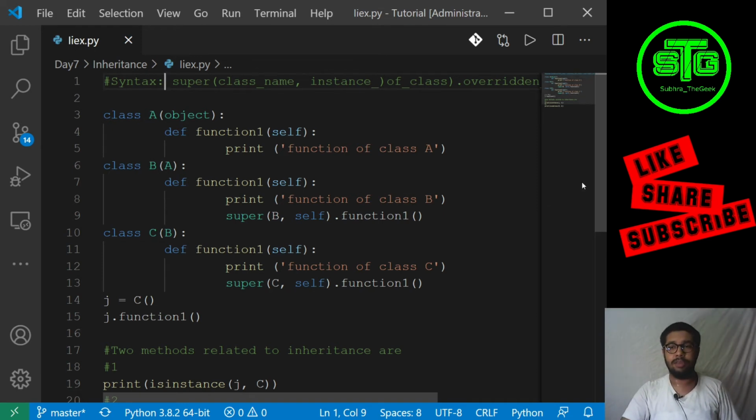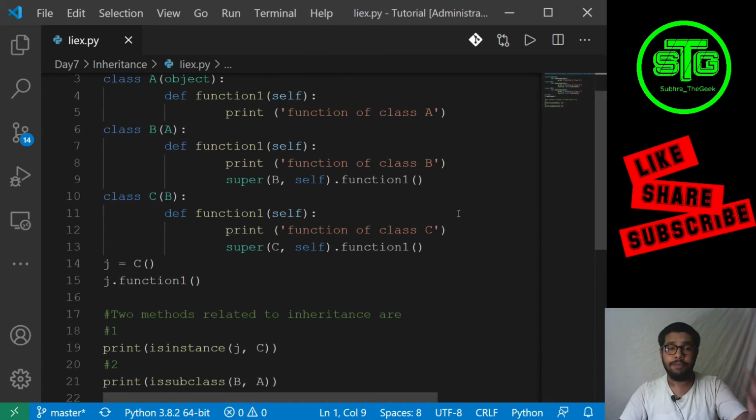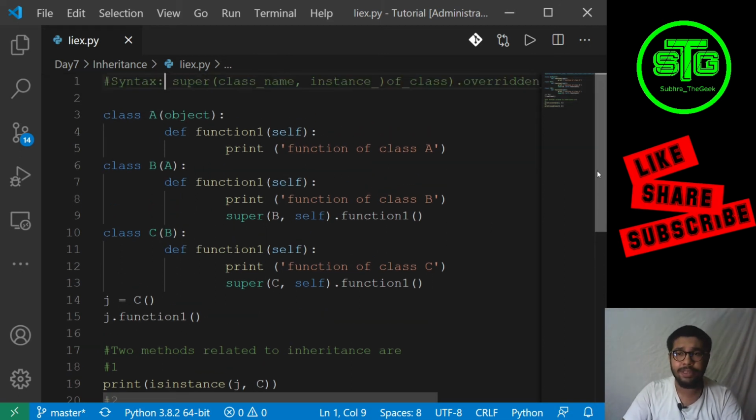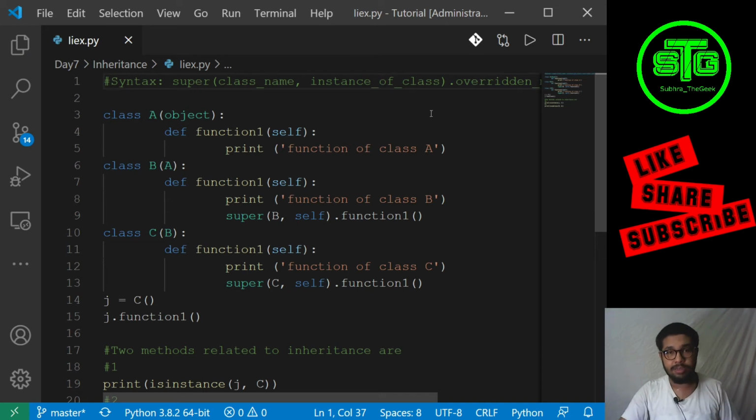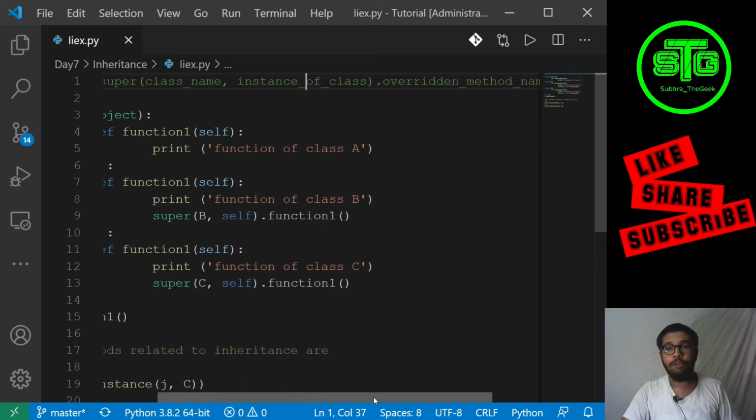Similarly, I have done it for C. So I have shown you two multi-level inheritance. I have shown you how to use super. So guys, remember I have given the syntax over here. So how to use the super function: you write super, the present class name from which you want to call the immediate parent class, and its instance of the class. Instance of class. Okay.